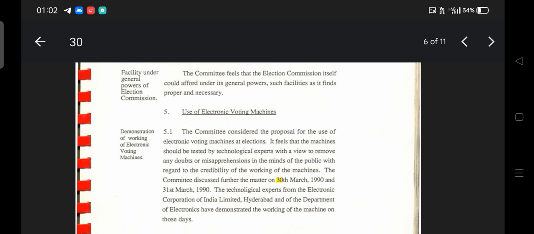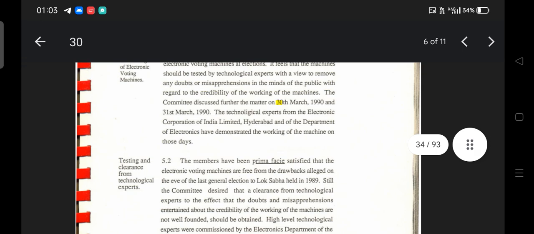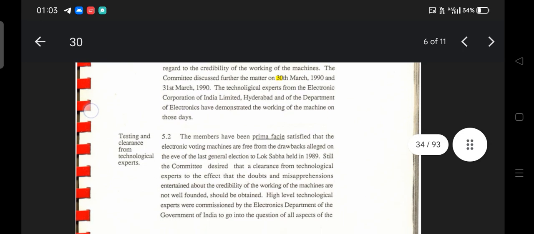The committee discussed the matter further on 13 March 1990. Technological experts from the Electronics Corporation of India Limited, Hyderabad, demonstrated the working, and the members examined it and were satisfied that the electronic voting machines are free from the alleged drawbacks, though the committee still desired clearance from technological experts.